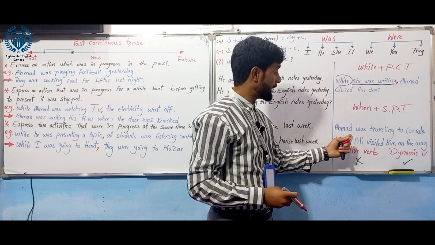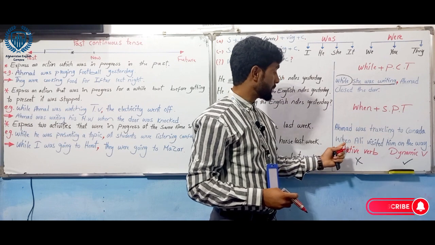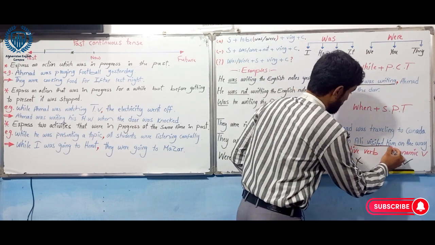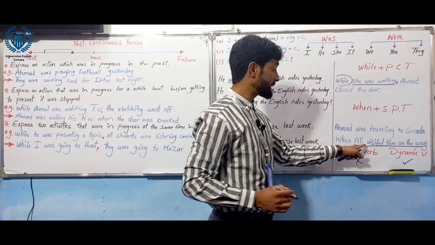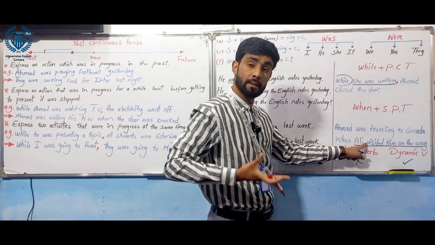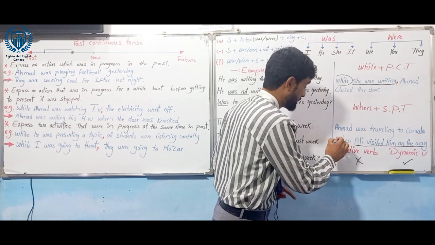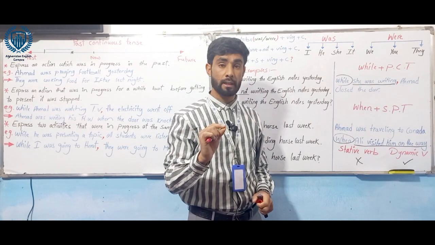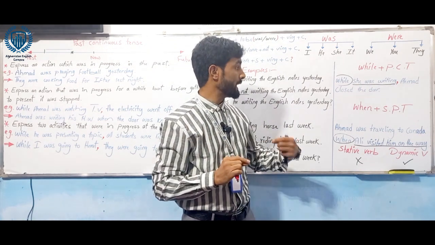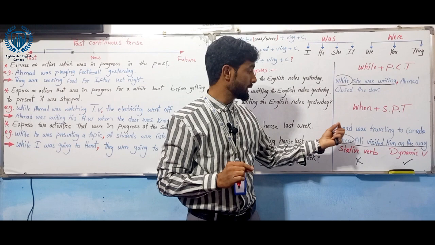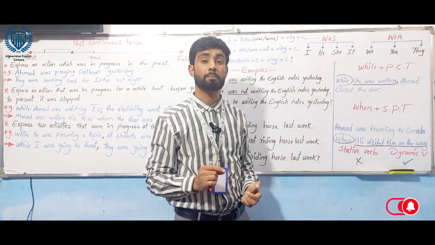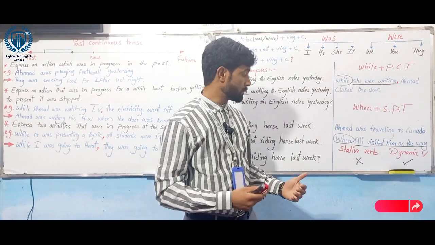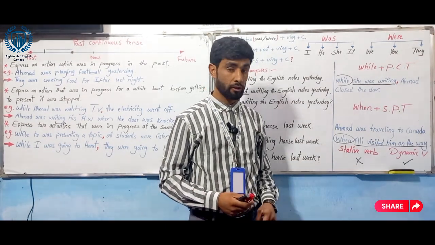The second sentence, Ahmad was traveling to Canada when Ali visited him. Here, Ali visited him on the way. So it's a simple past tense. The following sentence is a simple past tense, so that before a simple past tense we have to use when. This is the only difference between when and while. While is mostly used before a past continuous, when is mostly used before a simple past tense. Hope it's clear.